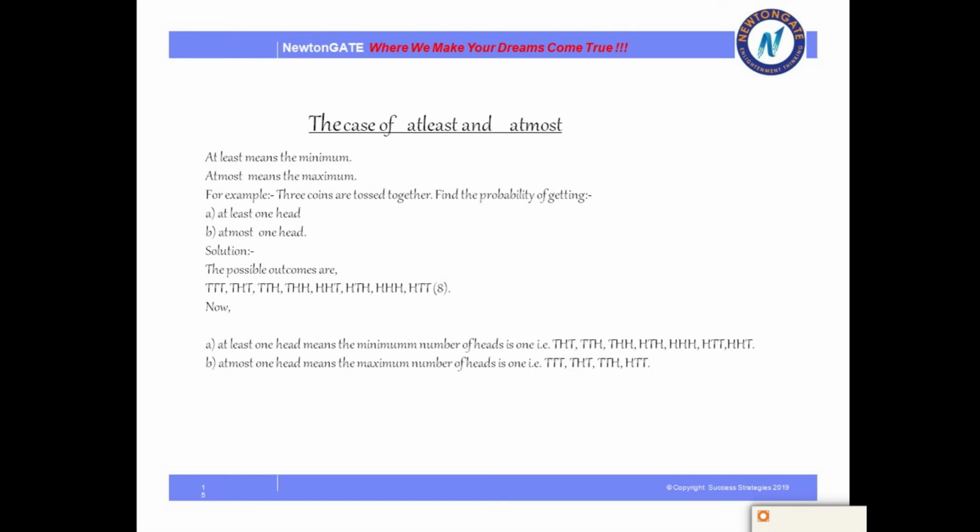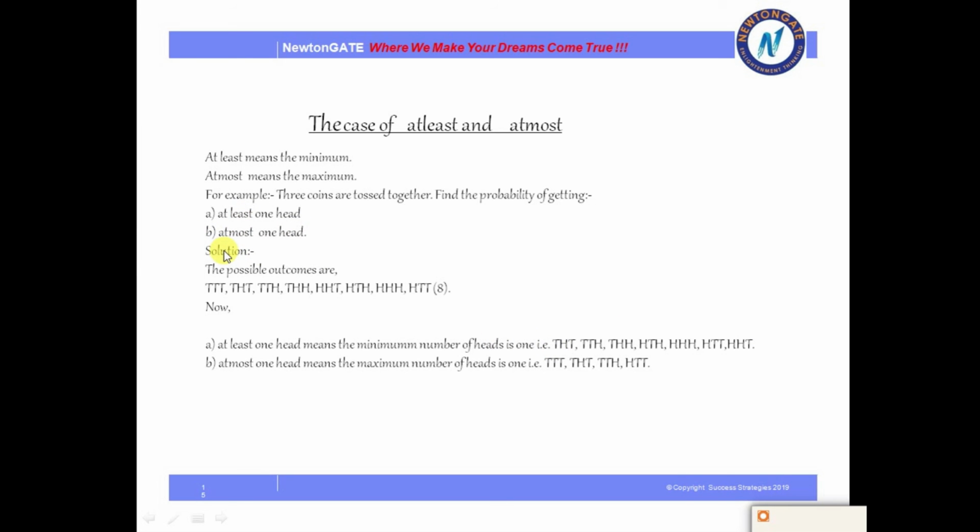So now if you count, in the first one we don't have any heads, so we cannot take that. But in the remaining 7 we have a head. So that is why we will be taking all the 7 other outcomes, and that is why the favorable outcomes are taken here.